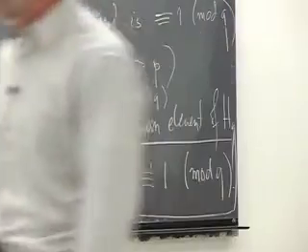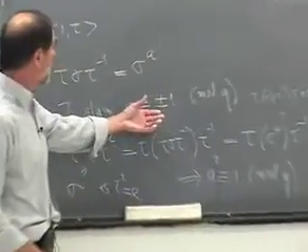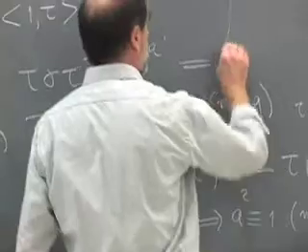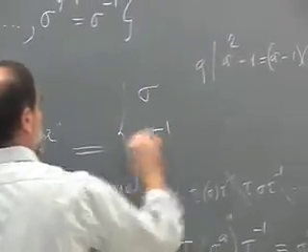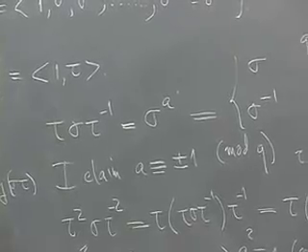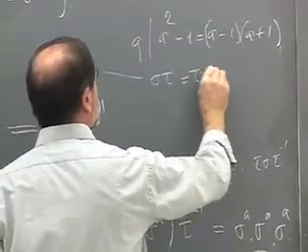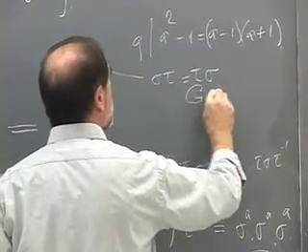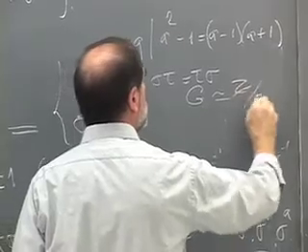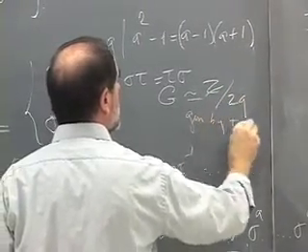So here, we see that a has to have its square 1. The only two elements mod q whose square is 1 are plus or minus 1. So we have two possibilities. It's sigma or sigma inverse, just like it was here. If it's sigma, that says tau commutes with sigma, and the group G is isomorphic to the cyclic group of order 2q, generated by tau sigma.